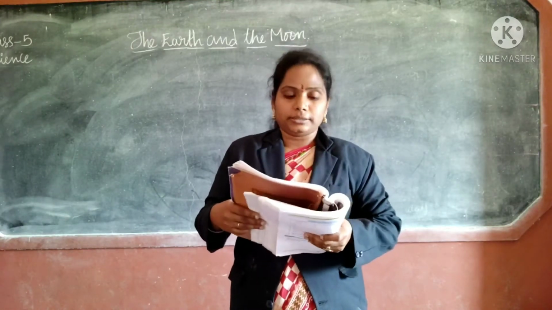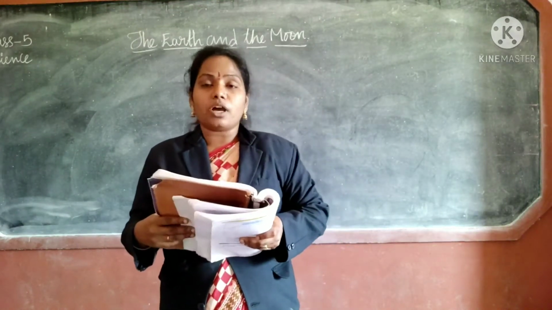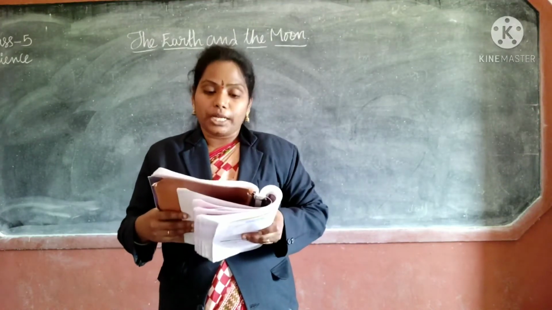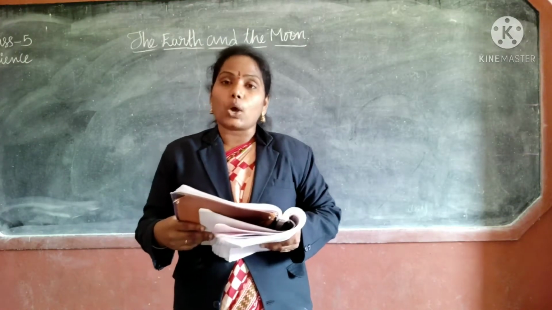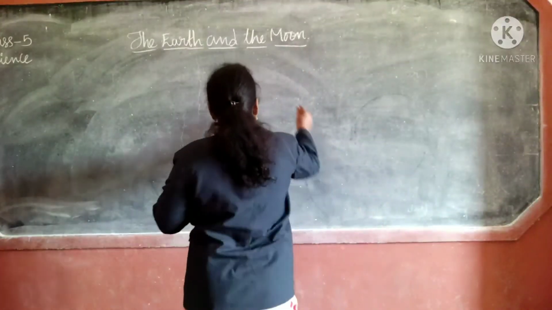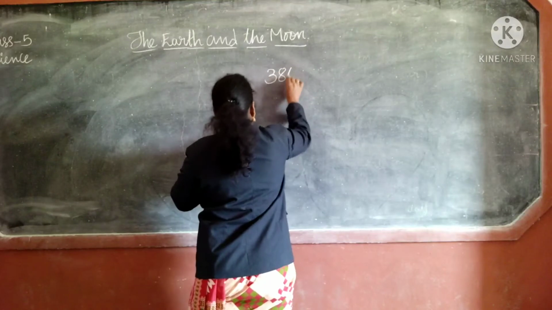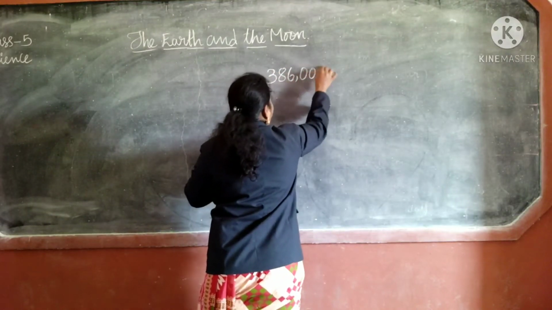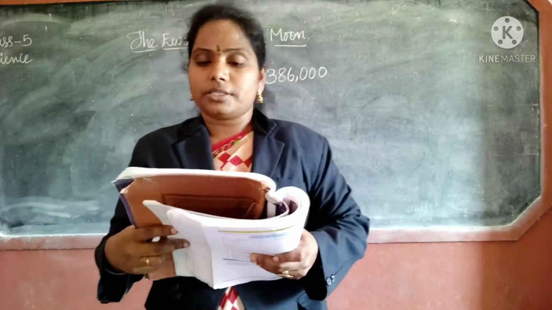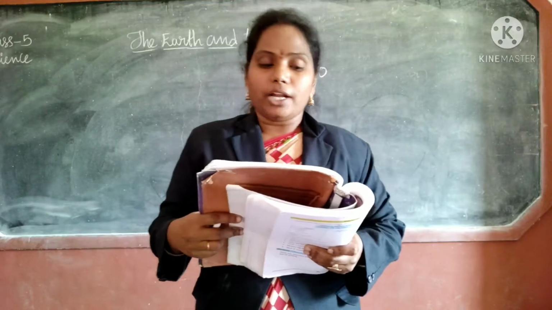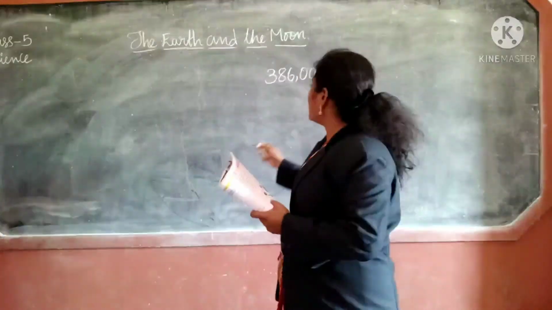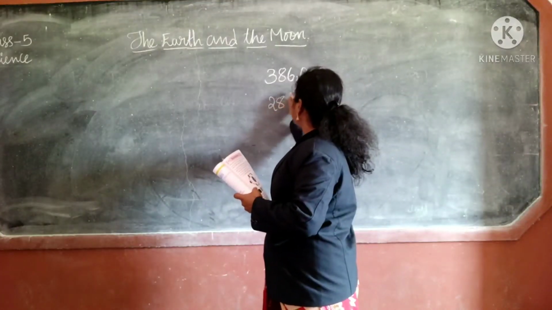386,000 kilometers. The moon is about how many kilometers to us? So that is 386,000 kilometers far away from us. The moon is 386,000 kilometers far away from the earth, and goes around the earth in 28 days.